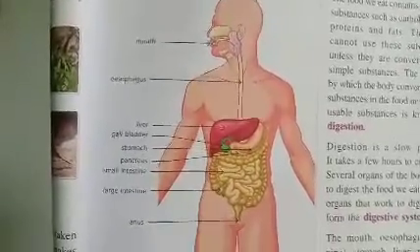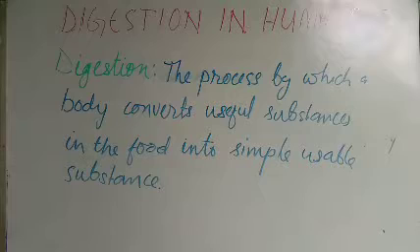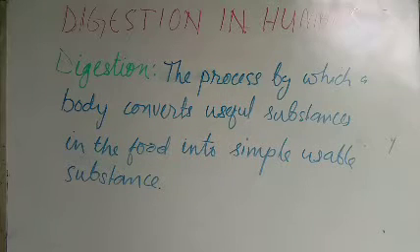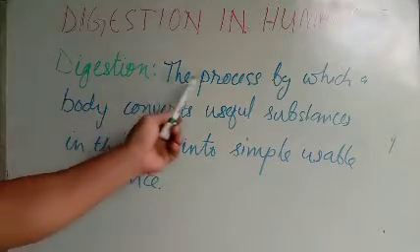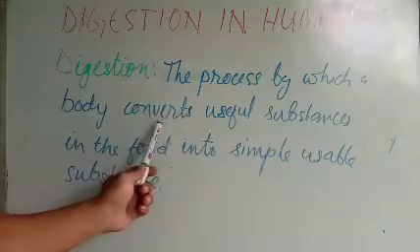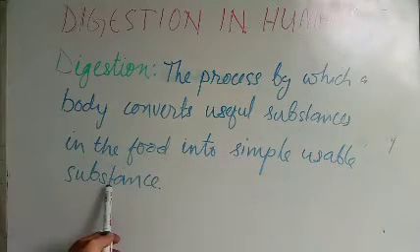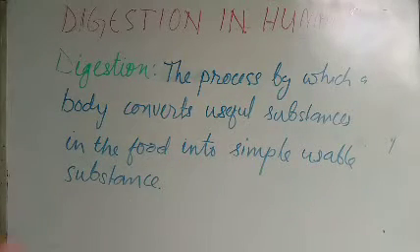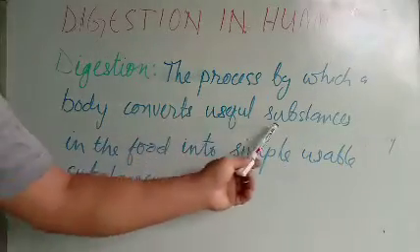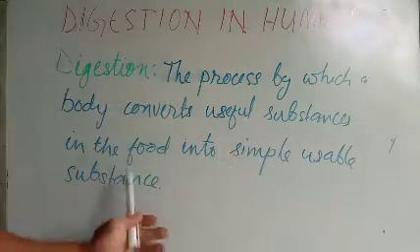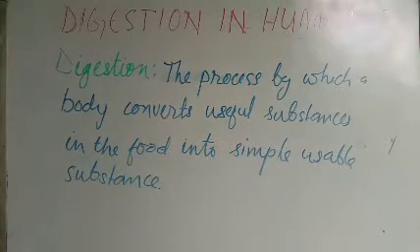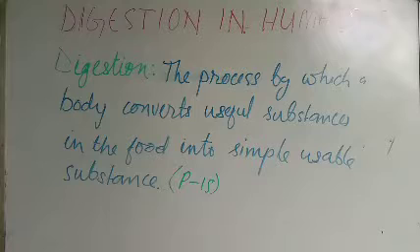Digestion in humans. What do you understand by digestion? To explain digestion in human beings, first we have to understand the meaning of digestion. Digestion is the process by which the body converts useful substances in the food into simple usable substances. Once again, digestion means the process by which the body converts useful substances in the food into simple usable substances. It is called digestion.